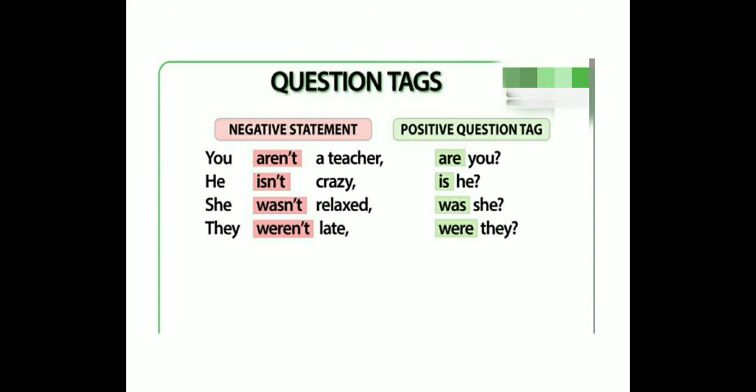You aren't a teacher. "Aren't" changes into "are you?" He isn't crazy. Is he? She hasn't relaxed. She wasn't relaxed. Was she? They weren't late. Were they?